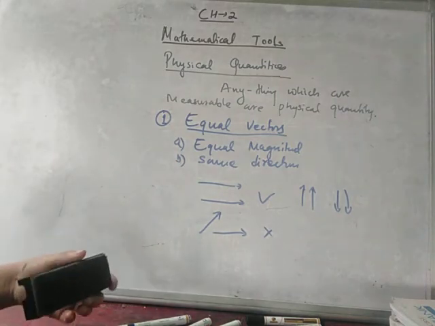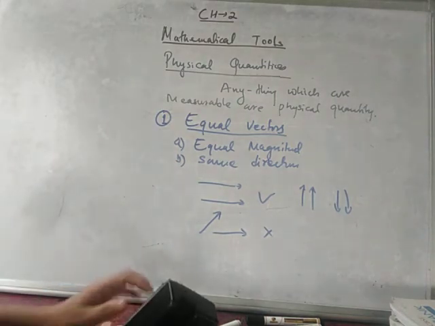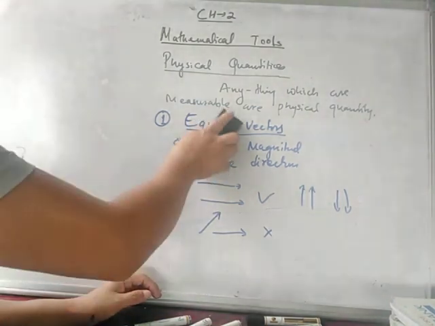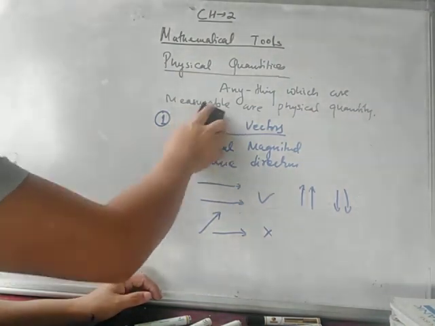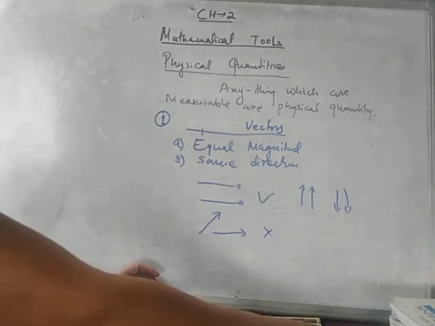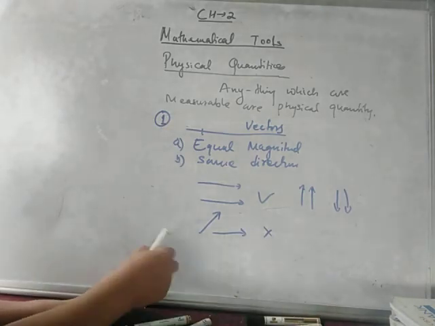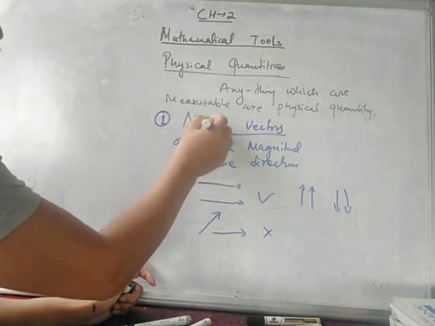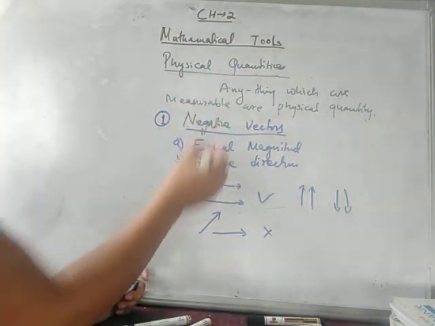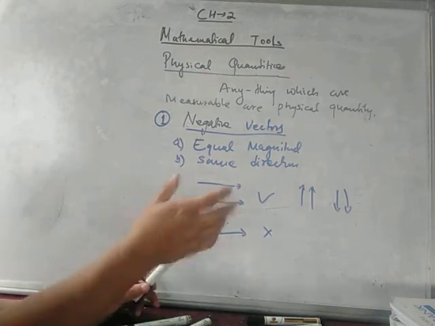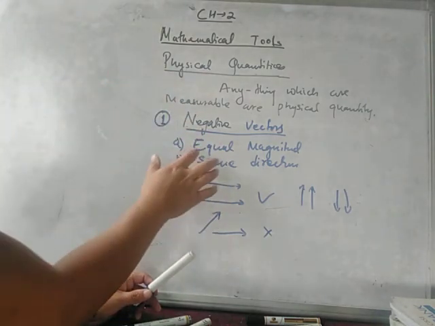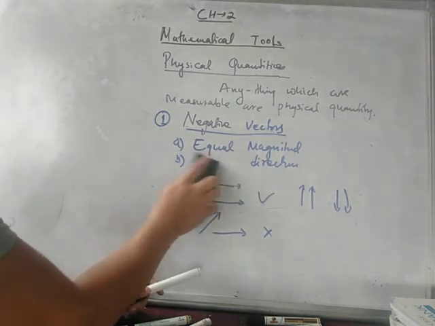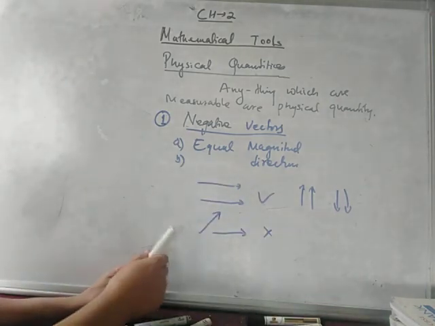Next is negative vectors. Opposite. So write down negative vectors. Negative vectors are those vectors which have equal magnitude but opposite direction.